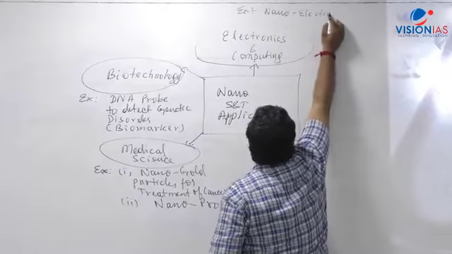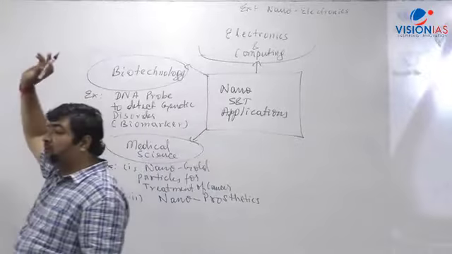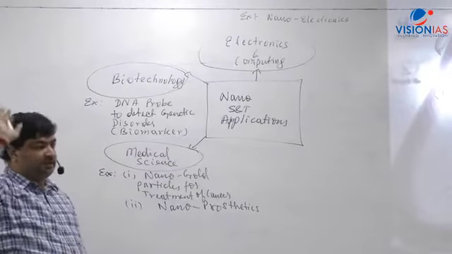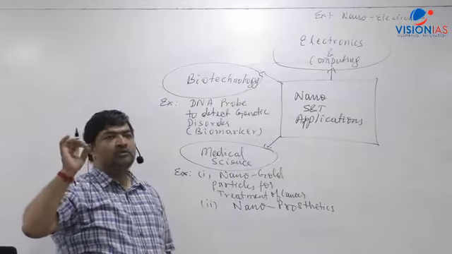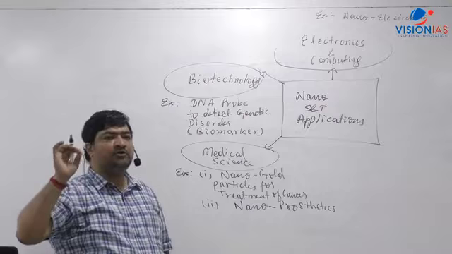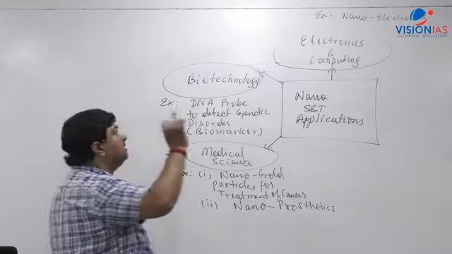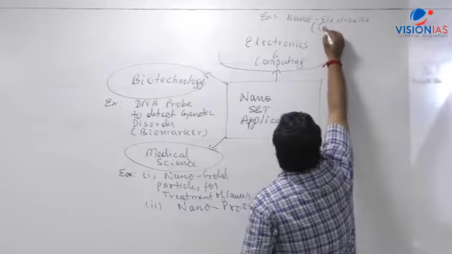There is one very important term where a question has been asked in the exam regarding electronics development, and it's also making news for the last 7-8 years. There's something called graphene, right? You'll also come across a word called carbon nanotubes, CNT. So let's say, for example, graphene, or let me write here, carbon nanotubes.